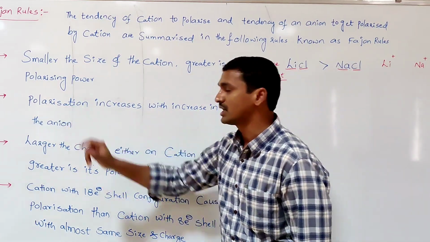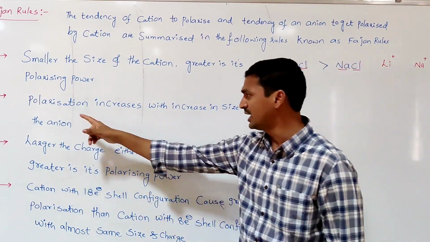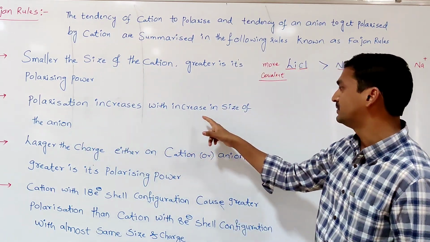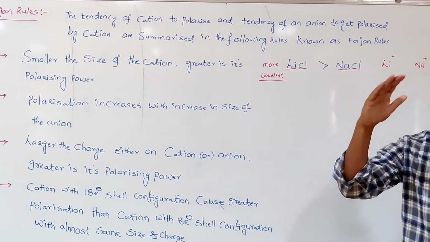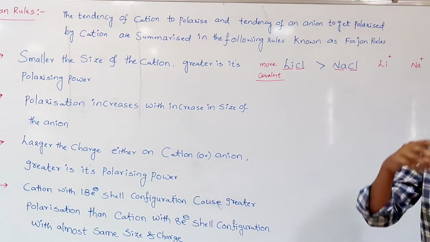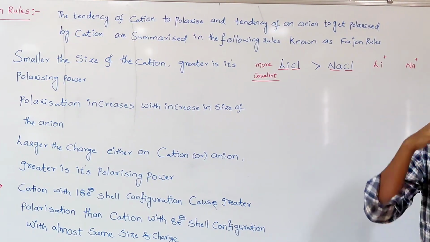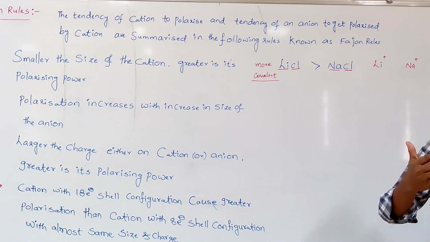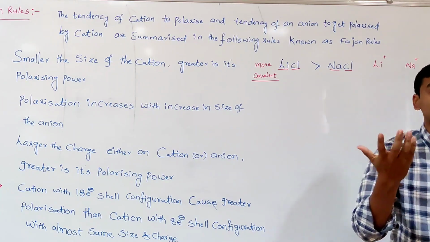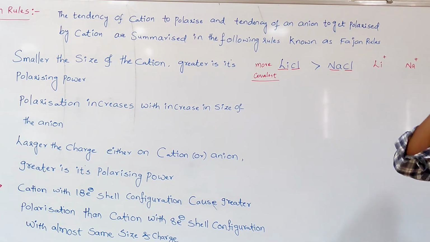Then comes the second Fajans rule. What is that? Polarization increases with increase in size of the anion. As the size of the anion increases, the effective nuclear charge on the outermost electrons decreases. When the effective nuclear charge on the outermost electrons decreases, it means the electron cloud present in the valence shell is loosely held to the nucleus.